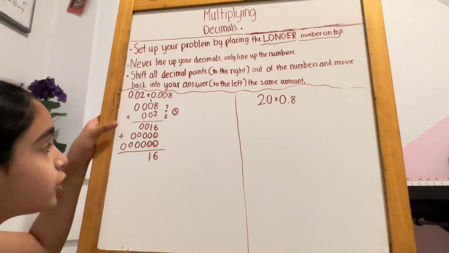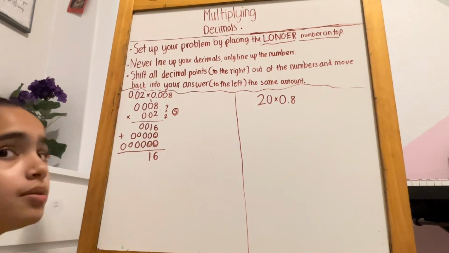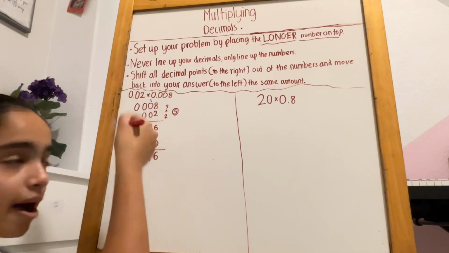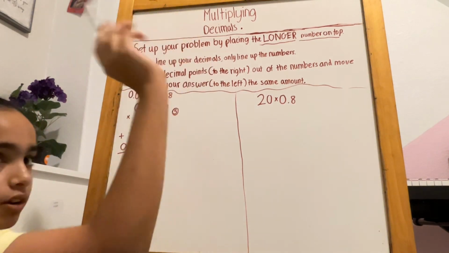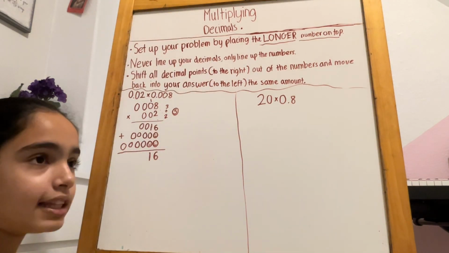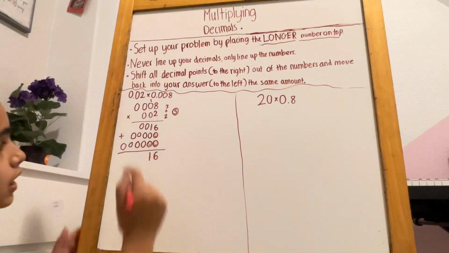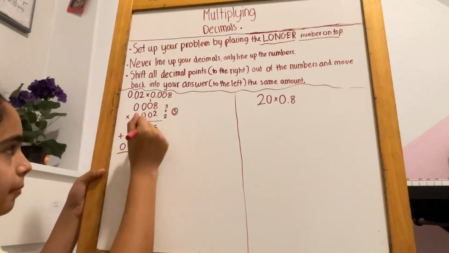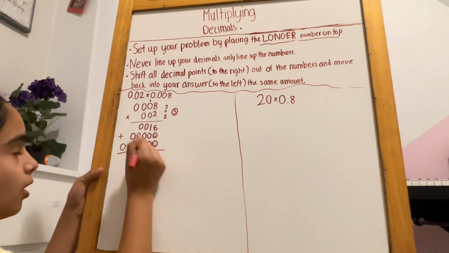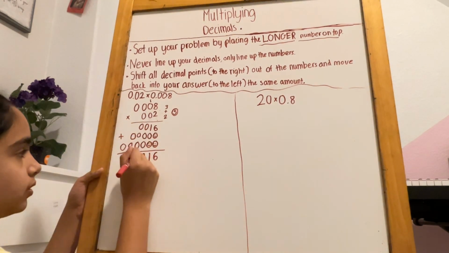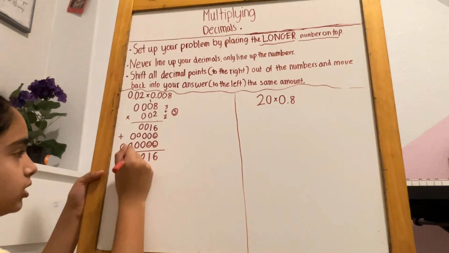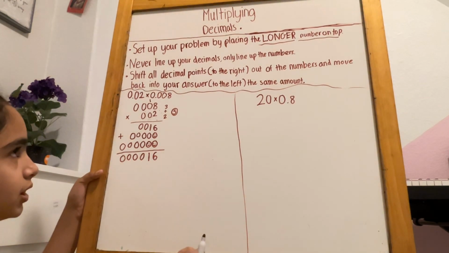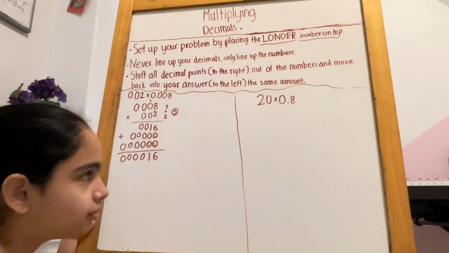Oh, by the way, make sure you guys line them up properly, because I've made this mistake so many times that I don't line them up. I just go wonky, wonky, wonky, 0 there, 0 there, and then you get the answer wrong. So 0 plus 0 plus 0, 0. Make sure when you put the answer, it goes right below. 0 plus 0 plus 0, 0. 0 plus 0, 0. And 0 plus 0 plus nothing is 0.